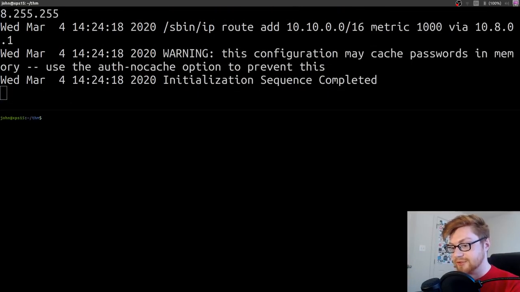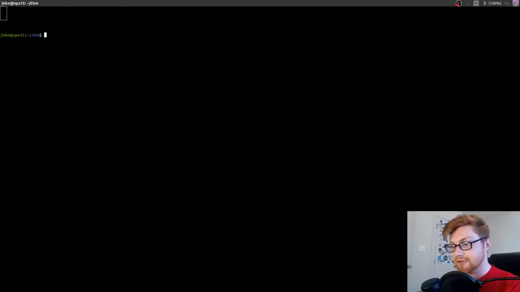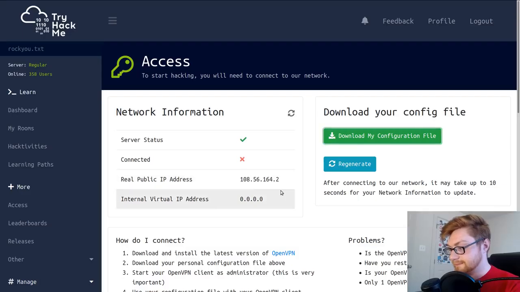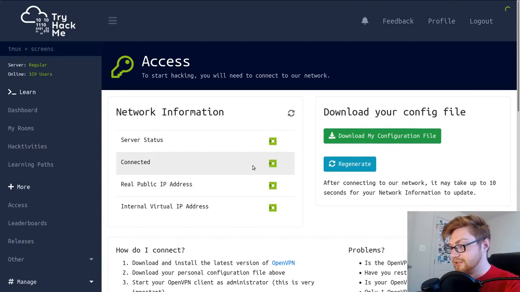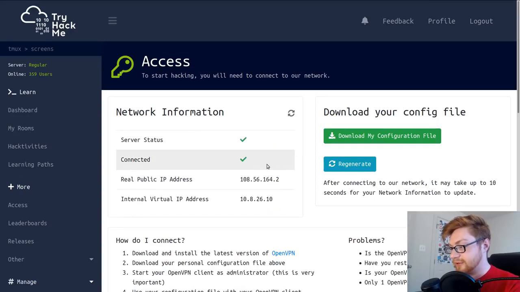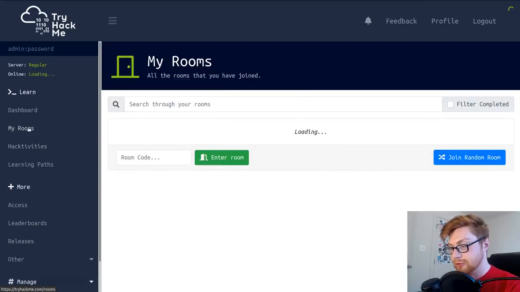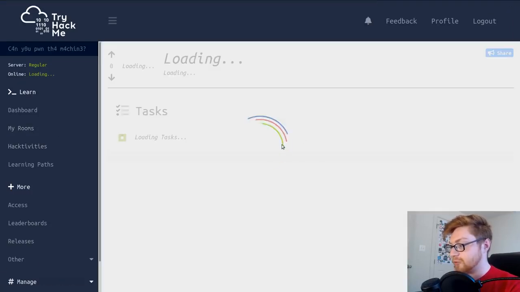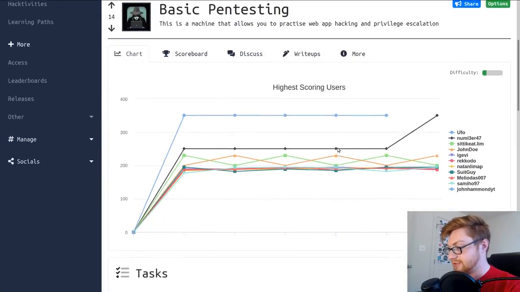All right, so I'm using Terminator, so I'm going to move that up to the very top with the split screen, and I'll amp that up so you guys can see it. Now, if I refresh that page to tell me, hey, you are connected, when I check out that network information. Sweet. Let's go back to my rooms now, because basic pen testing is a room that I am in, and I can access it with just that.